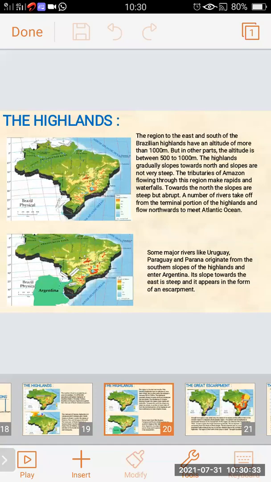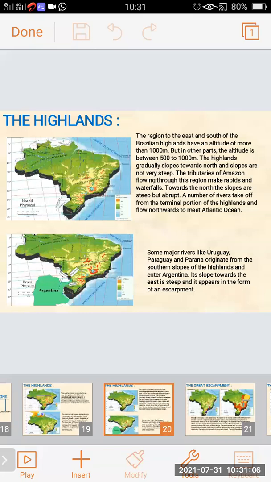The region to the east and the south of the Brazilian highland has an altitude of more than 1000 meters. But in the other parts, the altitude is between 500 and 1000 meters. The highlands gradually slope towards the north, but the slope is not very steep.